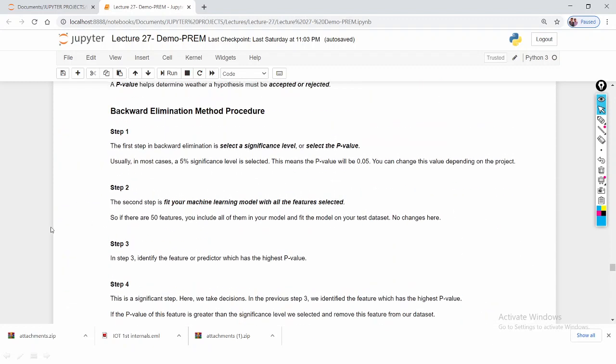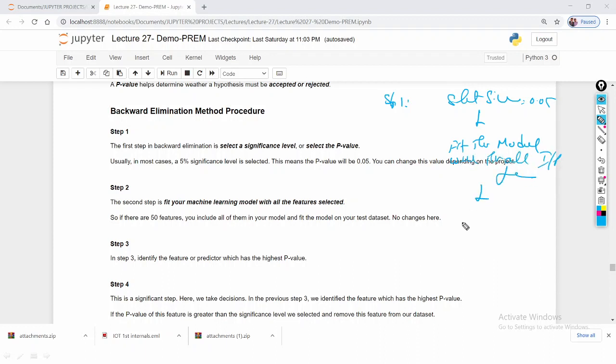So graphically I will show you. Step 1 means select the significance value, by default 0.05, and the second step is to fit the model with all input features. Next, identify the feature with the highest p-value.